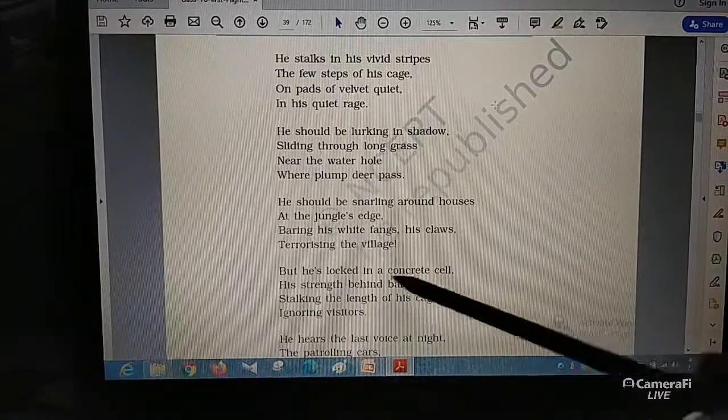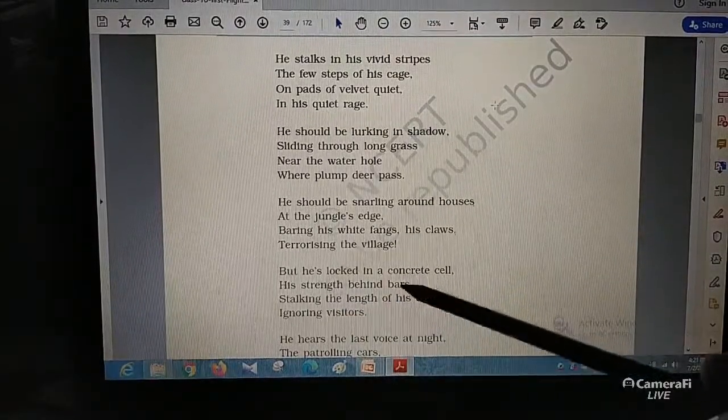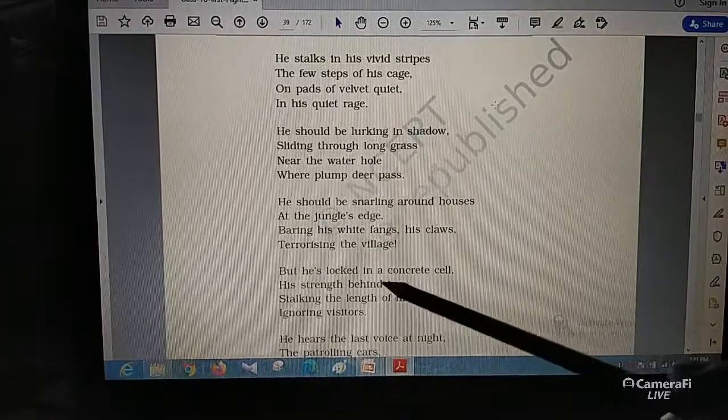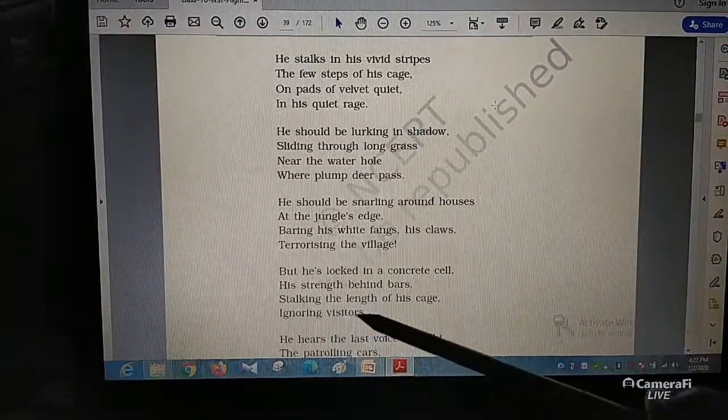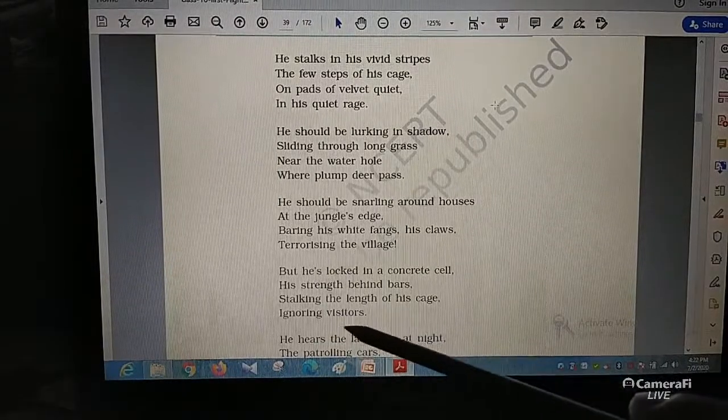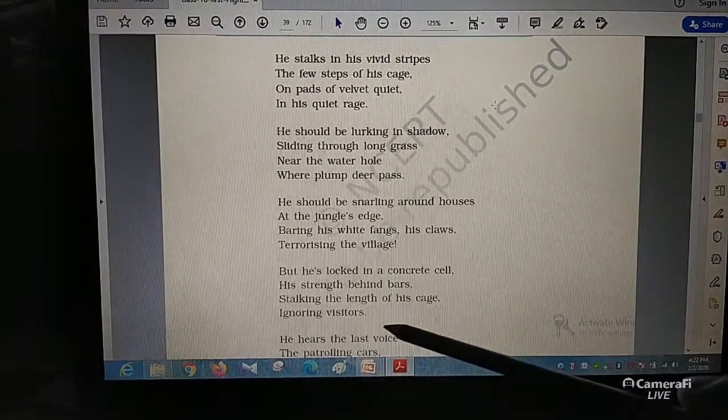He is locked in a concrete cell. His strength is behind the bars. It is the mental condition of the tiger. The strength is behind the bars. So he is walking the length of his cage and he is ignoring the visitors.